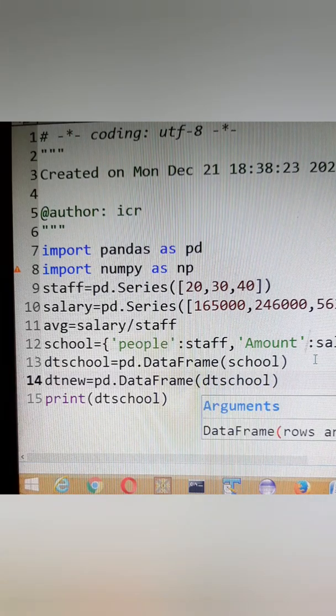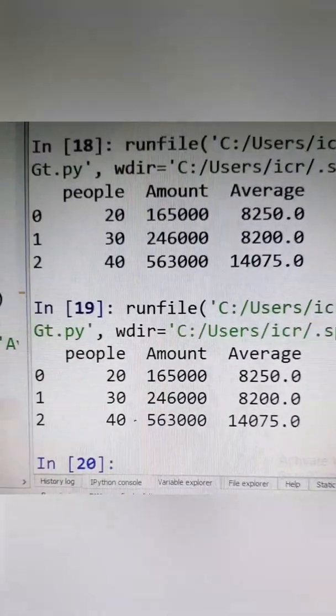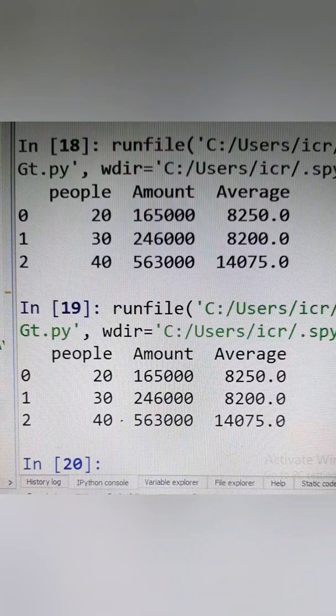So you can create a new data frame from an already existing data frame. And if I try to print this dt new over here, the output will be the same. A new data frame object has been created from an already existing data frame object.